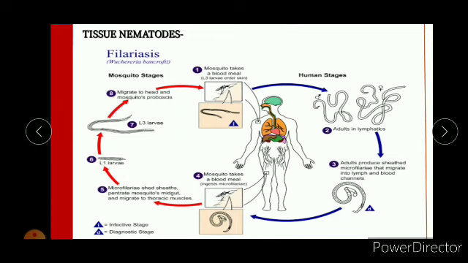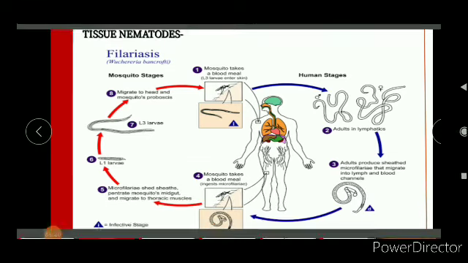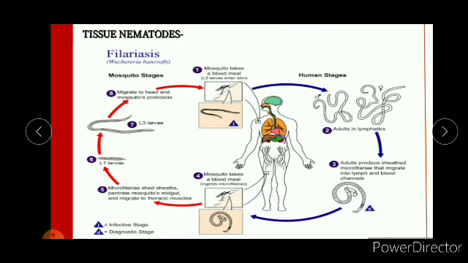And so now the tissue nematodes. Here we can see filariasis. In this case, first of all, the mosquito bites the human and ingests the microfilariae. Then the microfilariae penetrate the mosquito's midgut and migrate to the thoracic muscles.